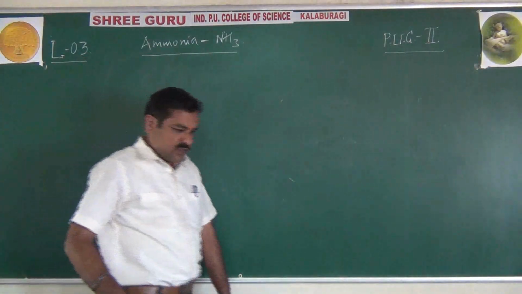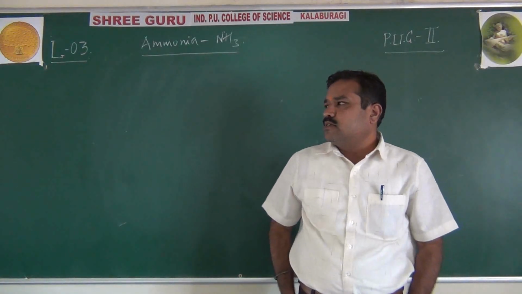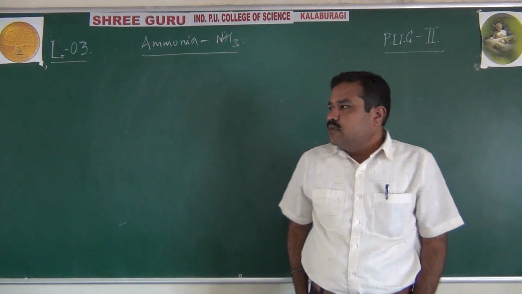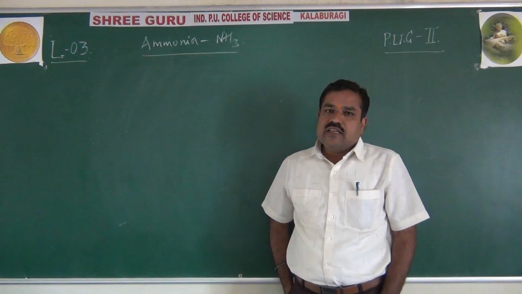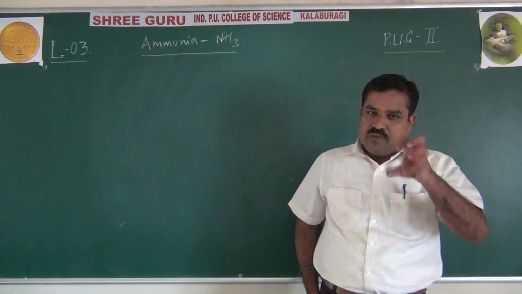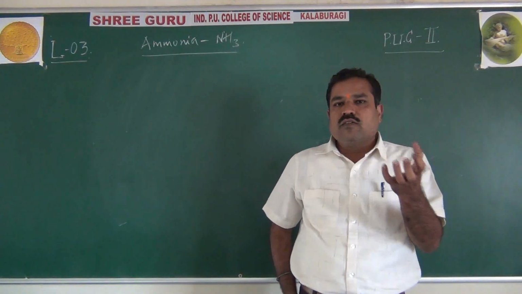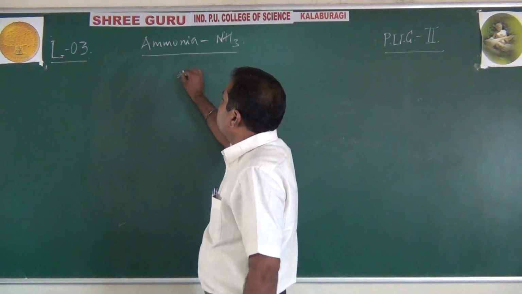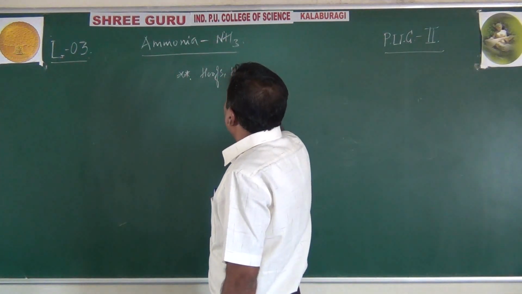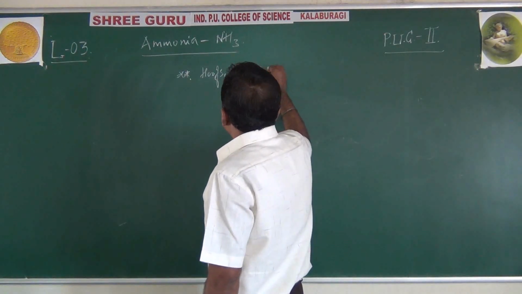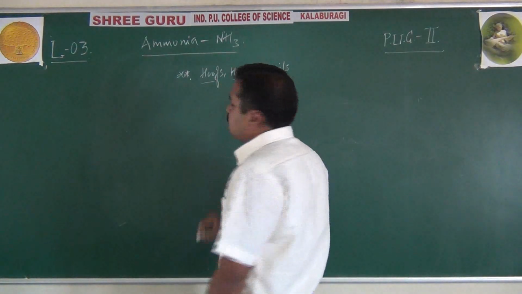especially in older days, it was prepared by a very crude method, a very rough method. That means as research was not so well developed, in the olden days, in the 18th century, they were called alchemists. These alchemists used to prepare ammonia by a crude method. They used to extract this ammonia from the what? Important information for CET purposes: hooves, horns and nails. Remember, hooves, horns and nails.